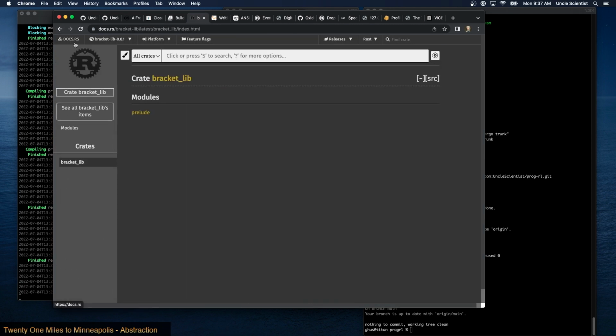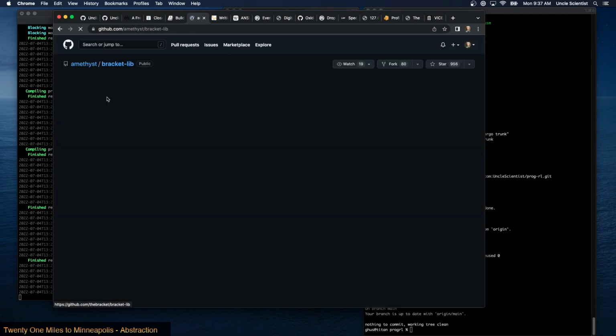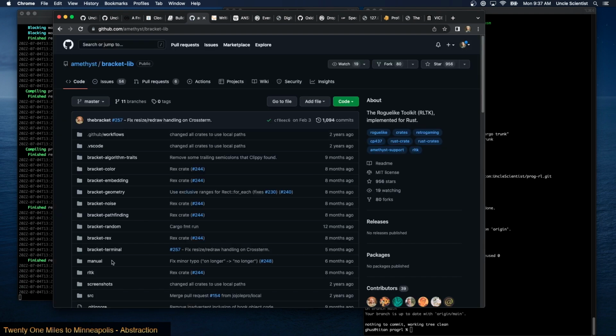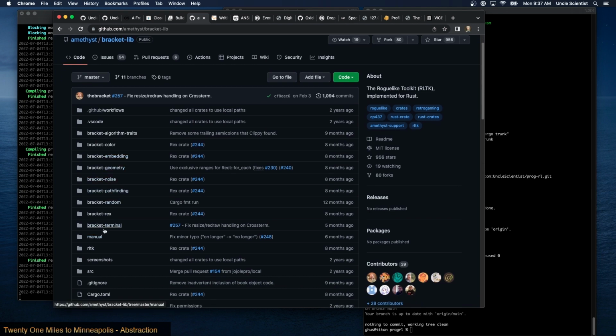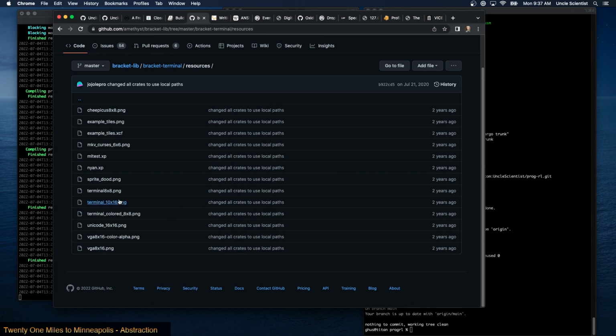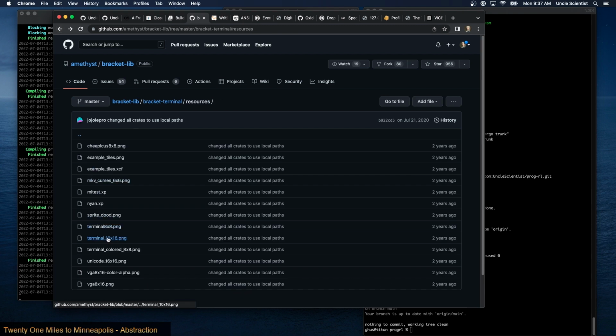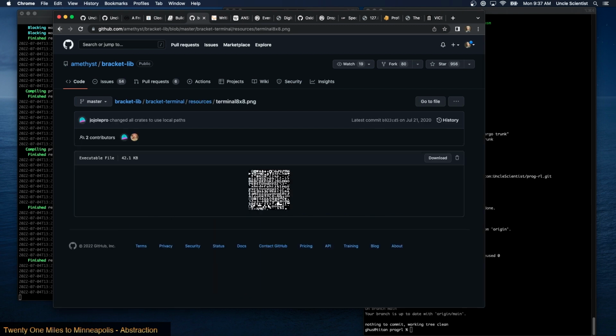Let's go to the, where's the, is there a link that takes you directly to the repo? Yes. And then bracket terminal. Is that where the fonts are? Resources? Yeah. So we can take a look at these different fonts. This one I think is a little nicer to read than that squishy one. I think the one we're looking at right now is this one. Yeah.